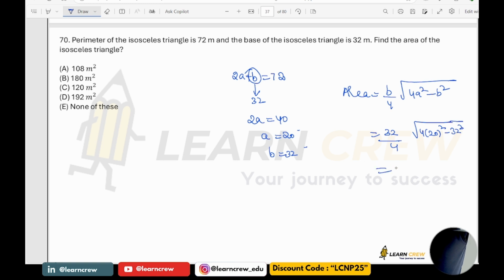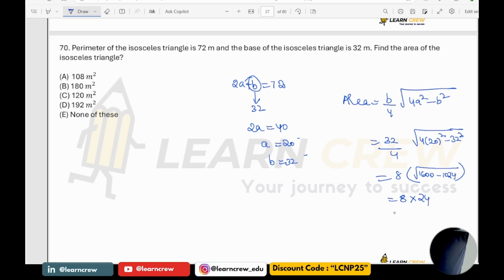So 32 by 4 is 8. 20 square is 400, 400 into 4 is 1600 minus 1024, which is 576, under root is 24. So 8 into 24 is 192. So the answer is 192.